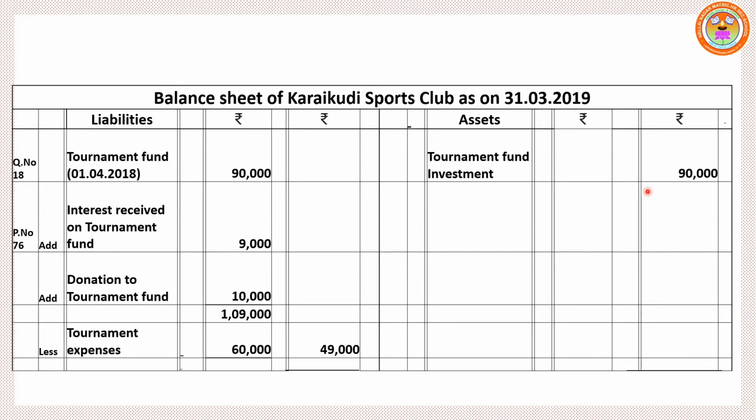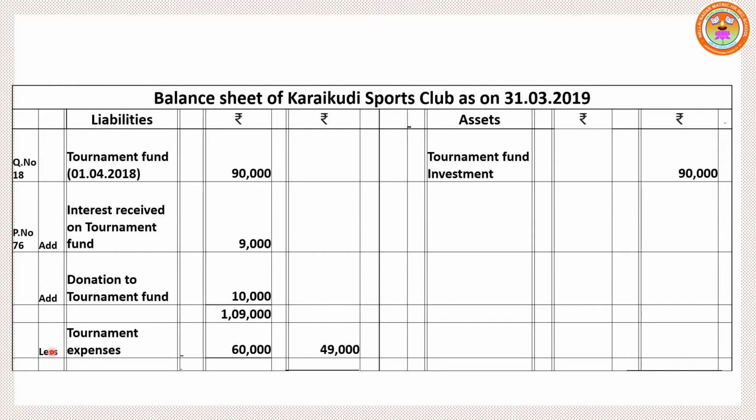For this investment, we have received interest 9,000. So this 9,000 should be added, increasing this tournament fund. Again, during this year, we have received donation 10,000. This is also increasing the tournament fund. Again, it should be added. So 1,09,000 tournament fund value shows at present.